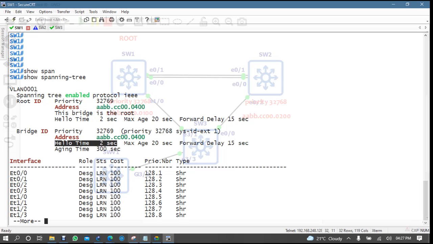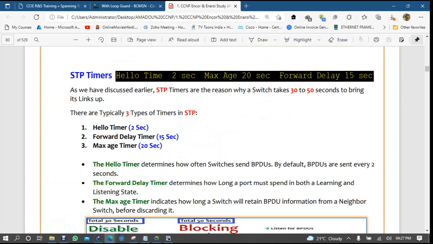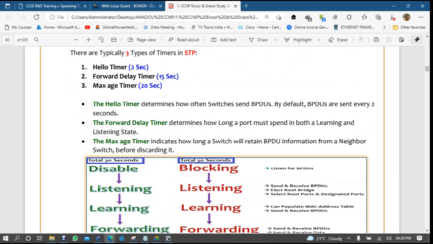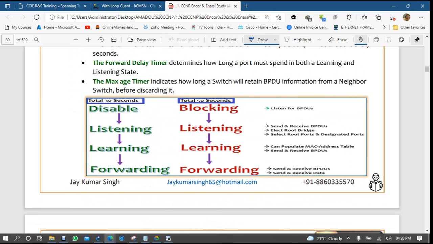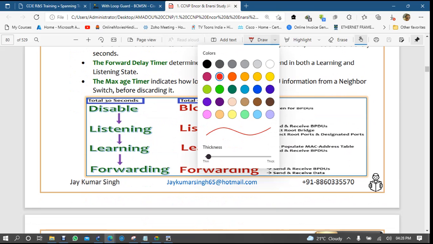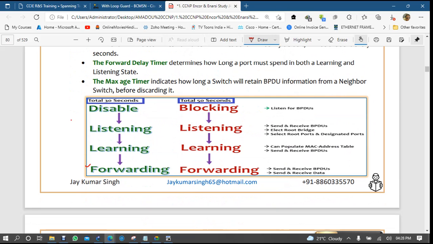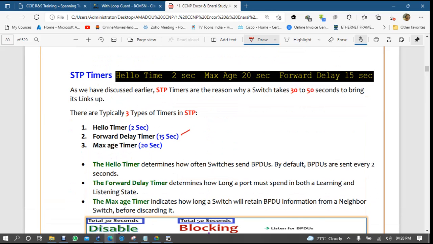Hello timing is 2 seconds, and this is periodic. Now forward delay timer. Forward delay timer is 15 seconds each. Forward delay means before forwarding. If I want to move to forwarding state, one 15 is listening and one 15 is learning, right? That's why it is 15 each.